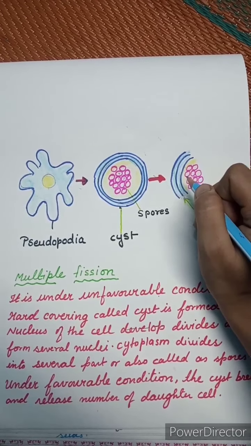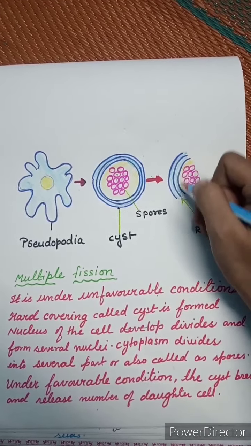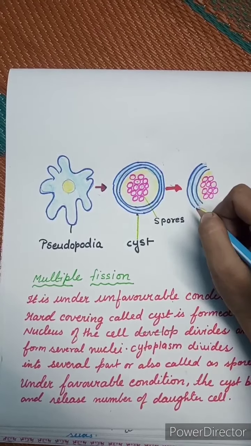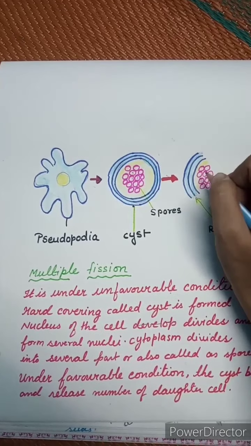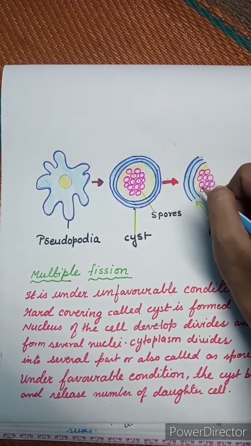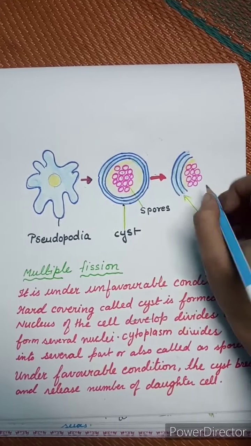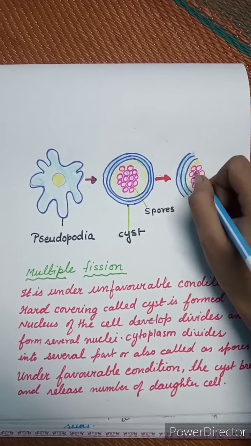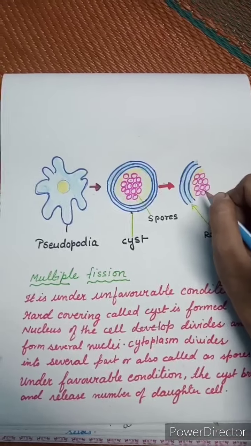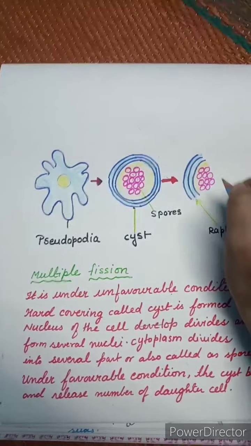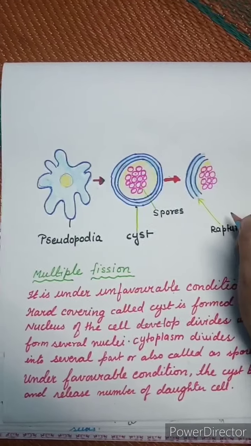When the favorable condition is acquired, the cyst will rupture or break. Okay, the cyst will break. And whatever spores were inside the amoeba now come out, releasing a number of daughter cells, and these daughter cells will develop into a grown up amoeba. So it is about multiple fission. How does it happen?